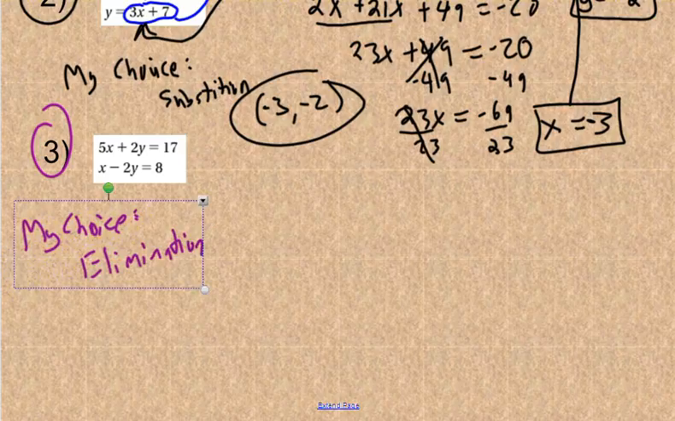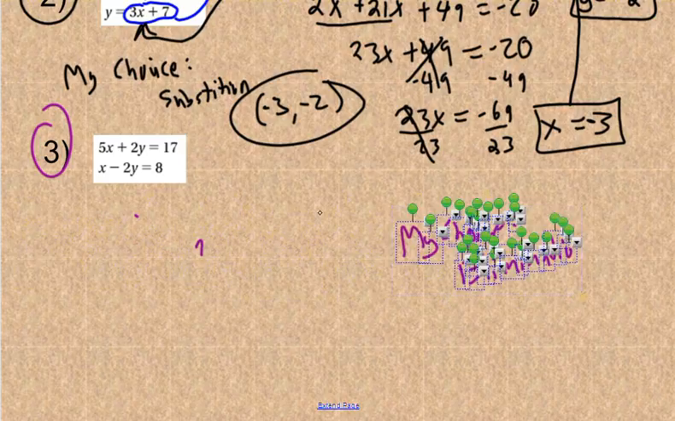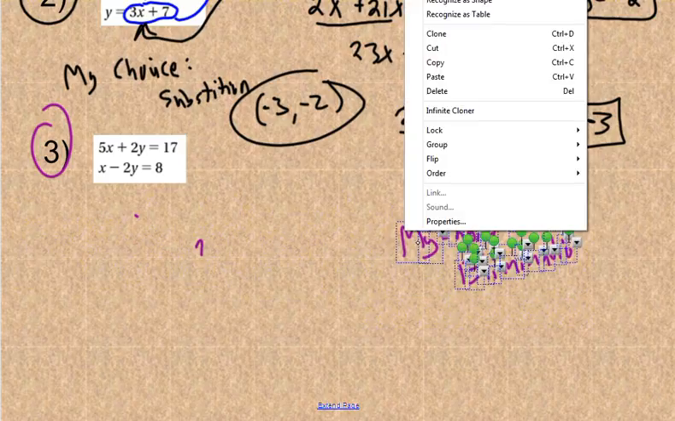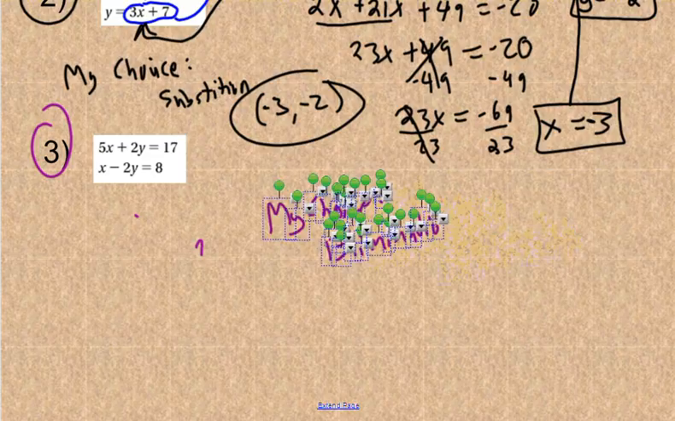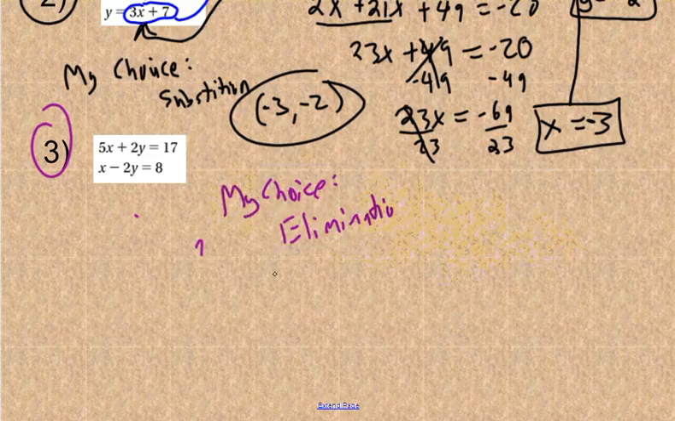And the reason my choice is to use the elimination method, I'm actually going to move this over for this one. Whoa, that was weird. Come on.